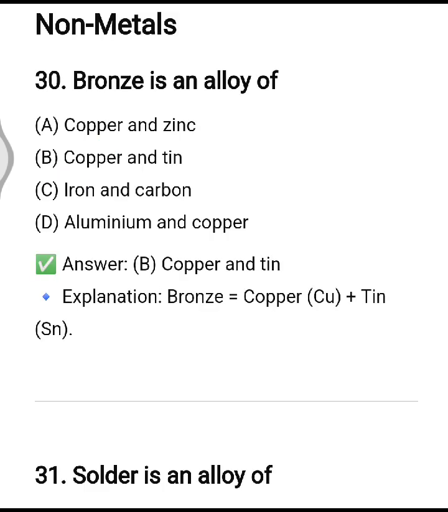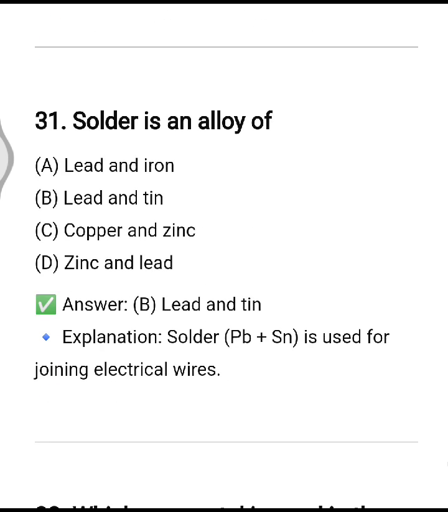Bronze is an alloy of, so it is alloy of copper and tin, option number B is correct one. Solder is an alloy of lead and tin, option number B.